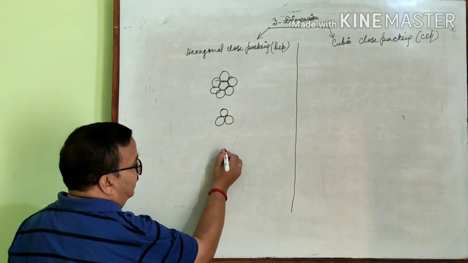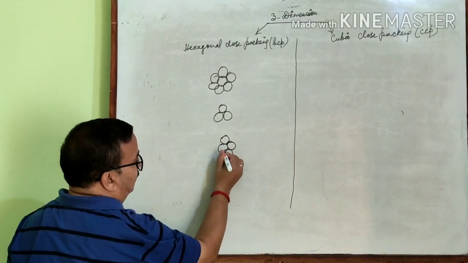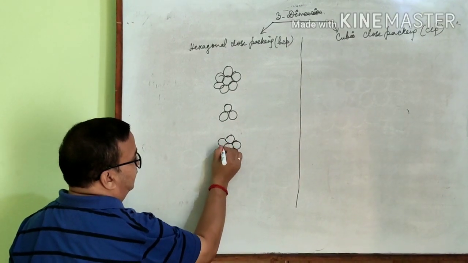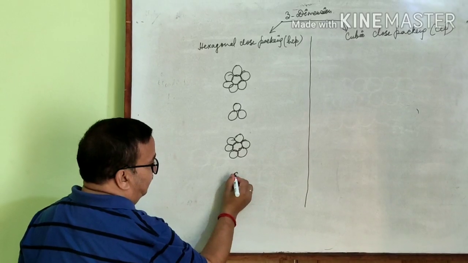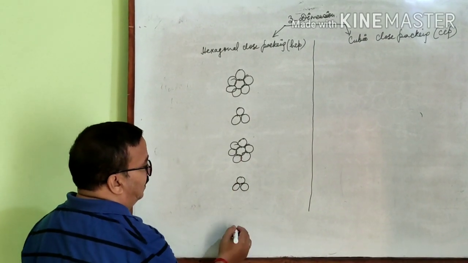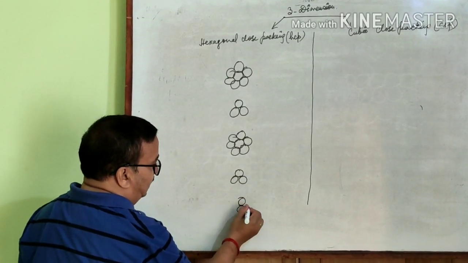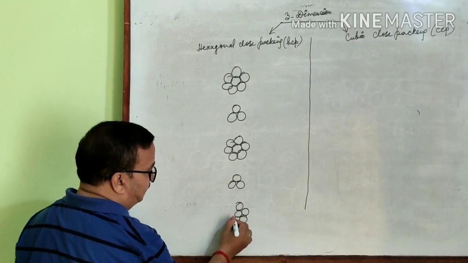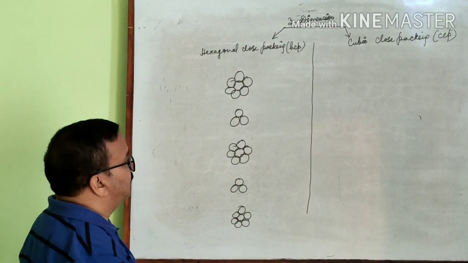Again, in the third layer, 7 spheres altogether are in contact with each other. Again, in the next layer, 3 spheres are in contact with each other, and again 7 spheres are in contact with each other, and this type of arrangement goes on.